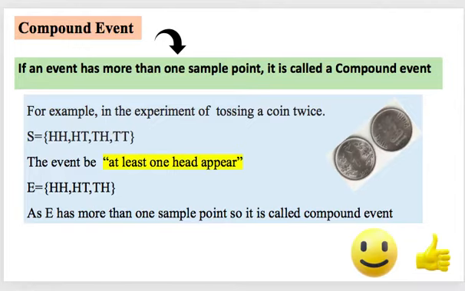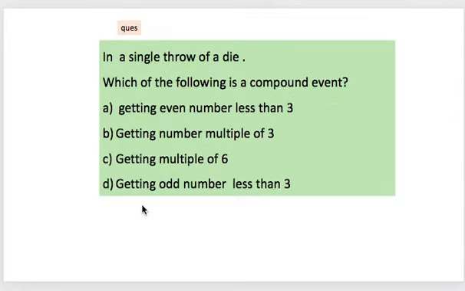Now what is my event of concern? At least one head appears. So when I say at least one, at least means minimum one, maximum has no boundary. So at least one head. So here at least one head, here one head, or more than one is also accepted. So in this case outcomes are 3, and since they are more than one sample point, so it is called a compound event. Fine.